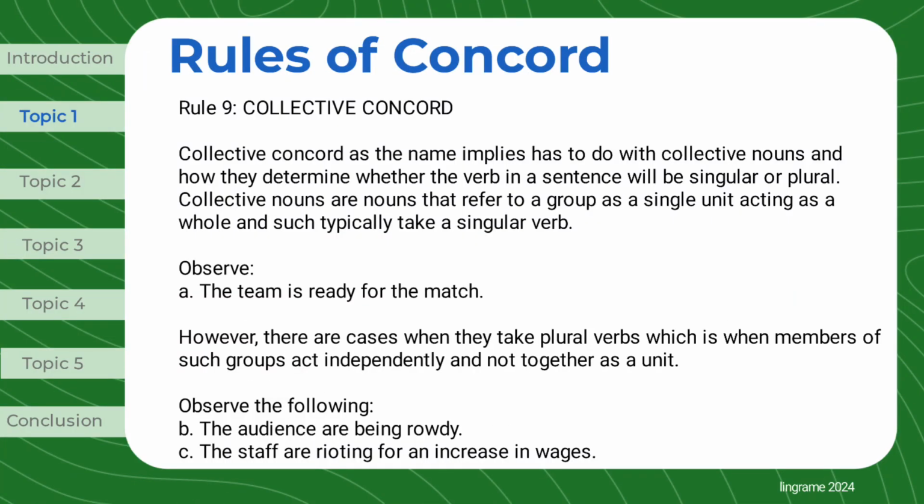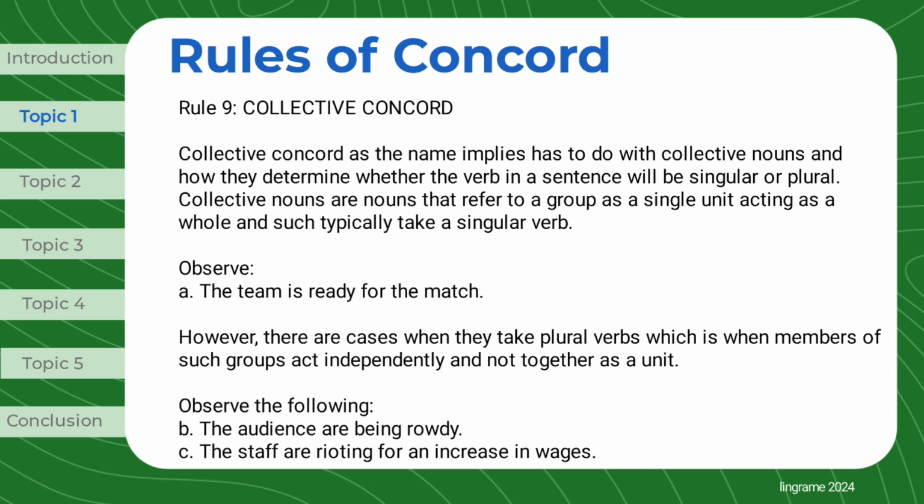Rule 9, Collective Concord. Collective Concord, as the name implies, has to do with collective nouns and how they determine whether the verb in a sentence will be singular or plural. Collective nouns are nouns that refer to a group as a single unit acting as a whole, and such typically take a singular verb. Observe: the team is ready for the match.